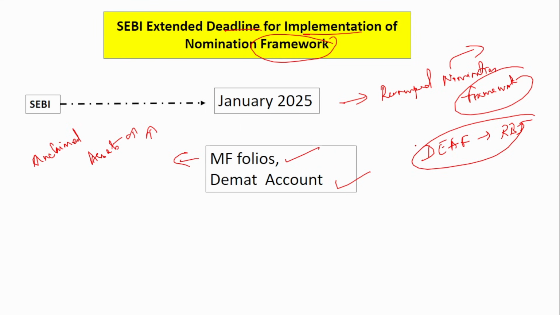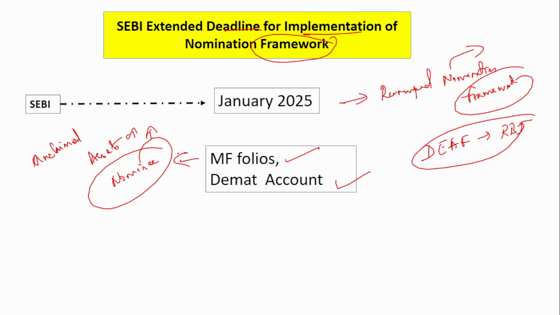Similarly, the purpose of this is also the same: to reduce the accumulation of unclaimed assets. It is someone else's asset, right? Since that person has passed away, his or her relatives are not aware of it. Why are they not aware of it? Because they were not added as a nominee. Previously, adding a nominee was not compulsory, it was an option that they could add or not. But now they are bringing it in as compulsory so that unclaimed assets can be reduced and don't start piling up. That is the main purpose of this circular.